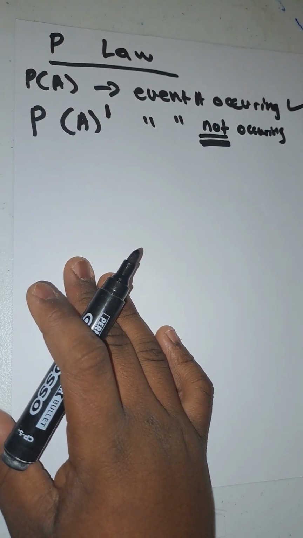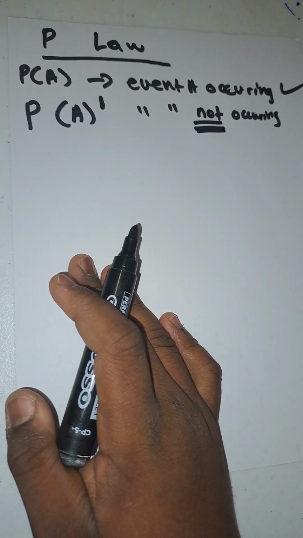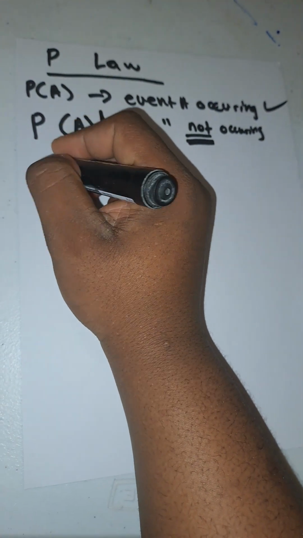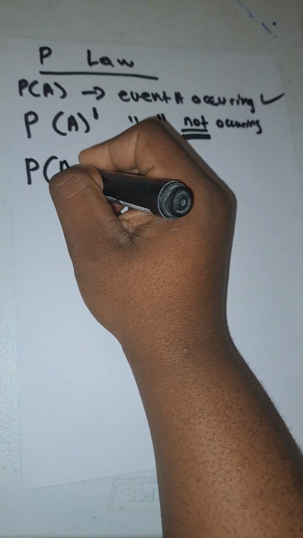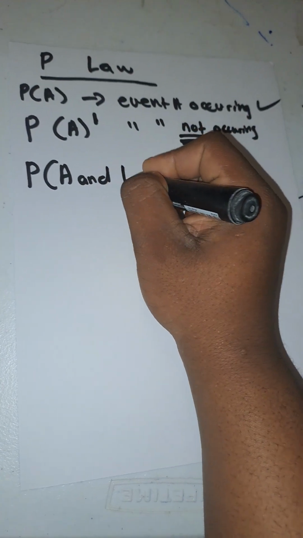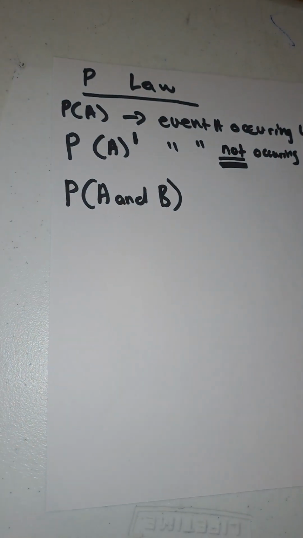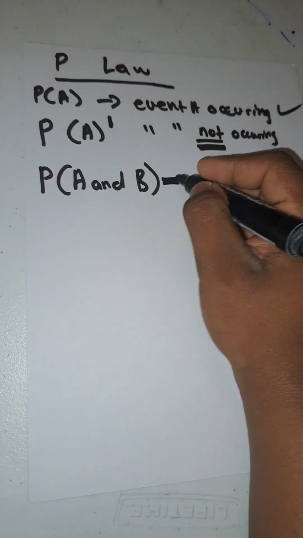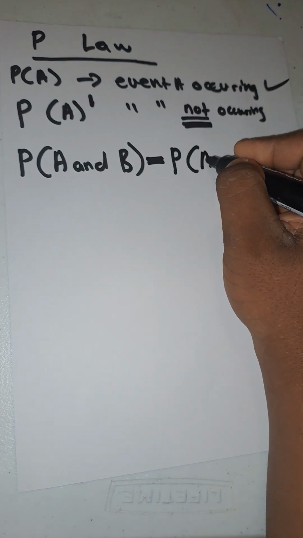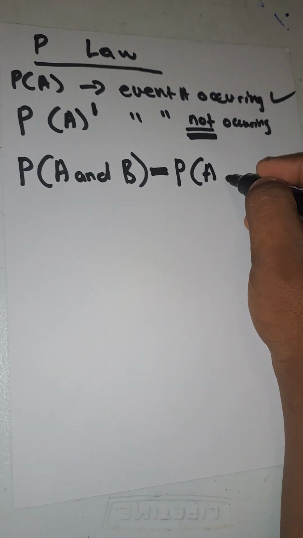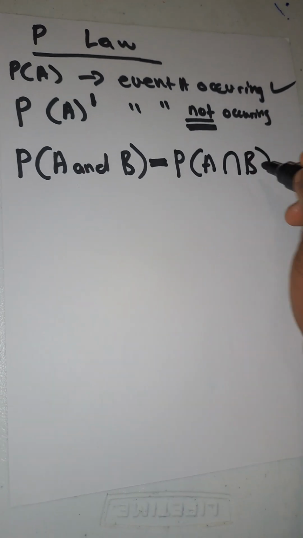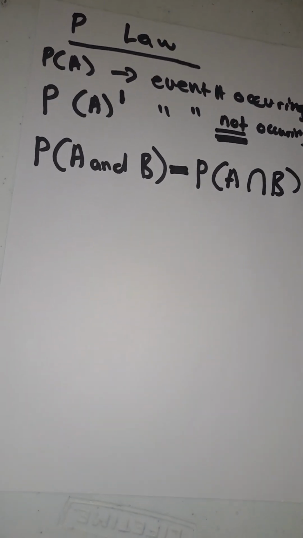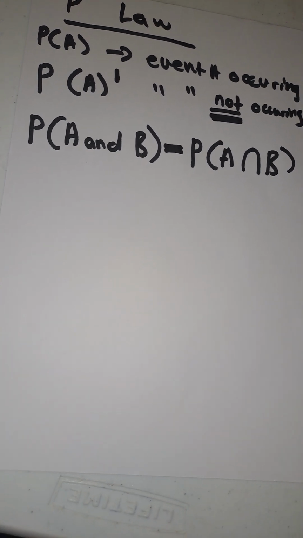Okay, so now there are some few things that I want you to know. So maybe you'll have 2 events or 2 probabilities. So now you'll have some ways whereby there is the probability of A and B, right? When they are saying probability of A and B, this is just the same as P of A, and then this thing, and then B. That thing that is looking like an N basically means and.